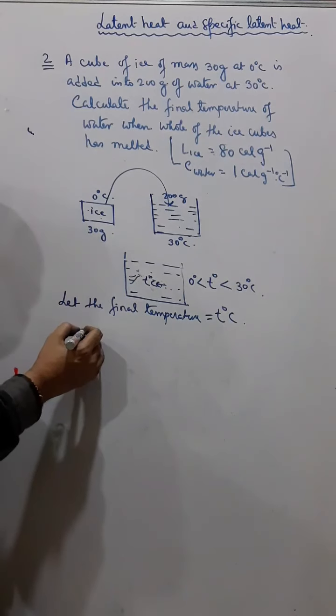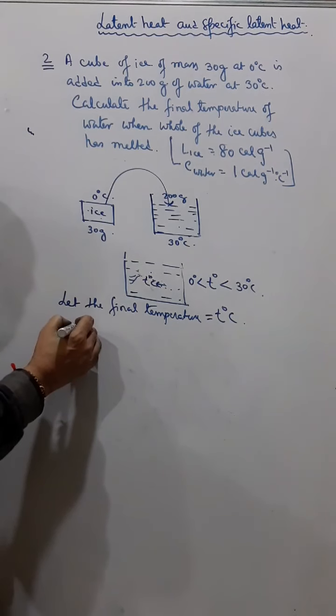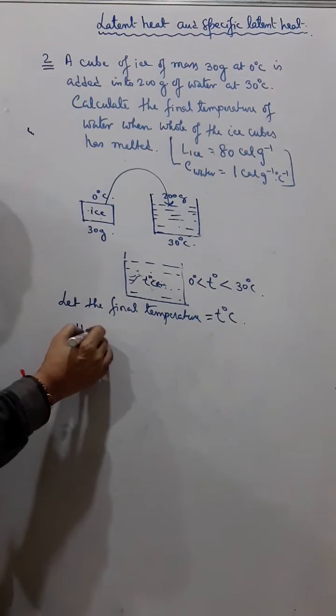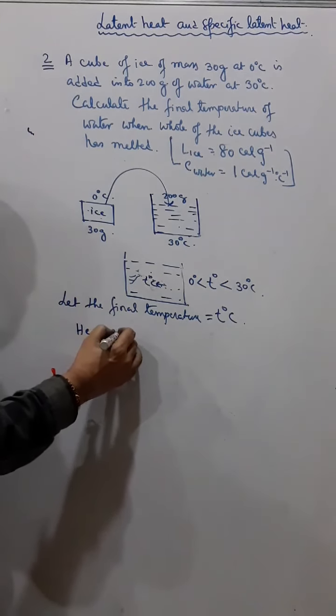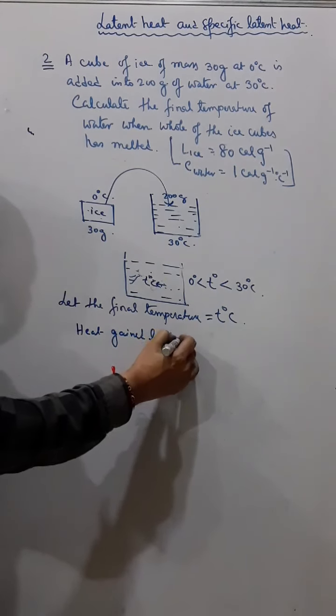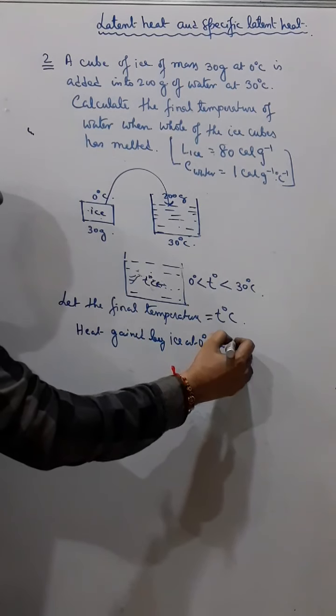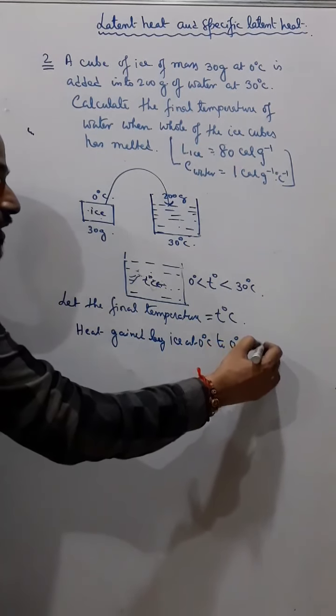So first we will see how much heat is gained by ice. First, heat gained by ice at 0 degrees Celsius to 0 degrees Celsius water.